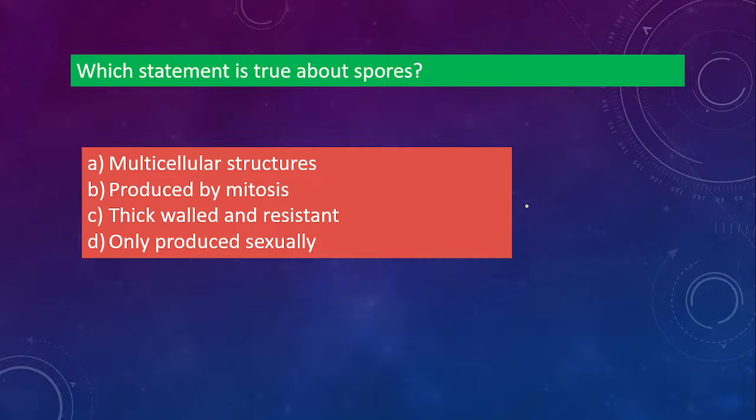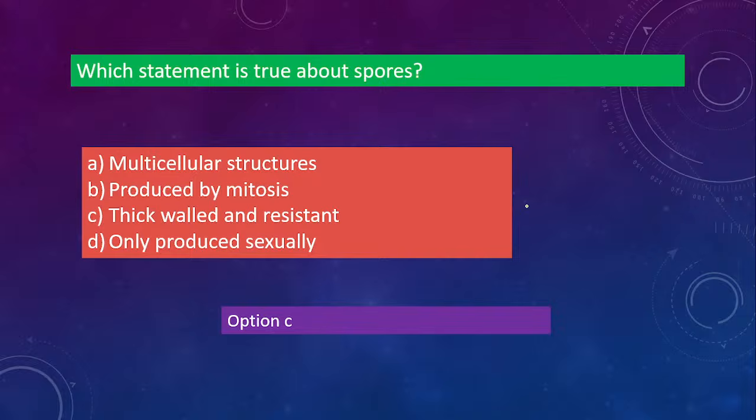Okay, next one quickly. Which statement is true about spores? Multicellular structures produced by mitosis, thick-walled and resistant, only produced sexually. Option C, thick-walled and resistant.